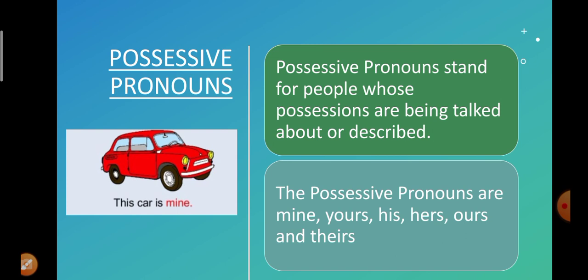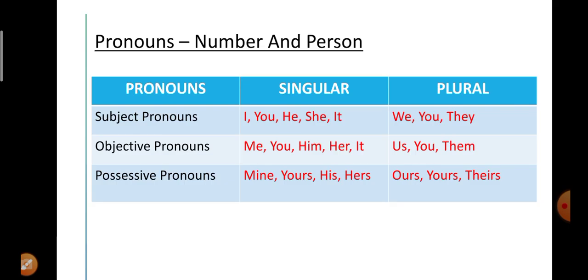Next example is: this book is yours. So whose book is it? Yours. So yours is the owner of the book. That is why yours will be a possessive pronoun here. Similarly, in this example, this car is mine. Mine is the possessive pronoun.